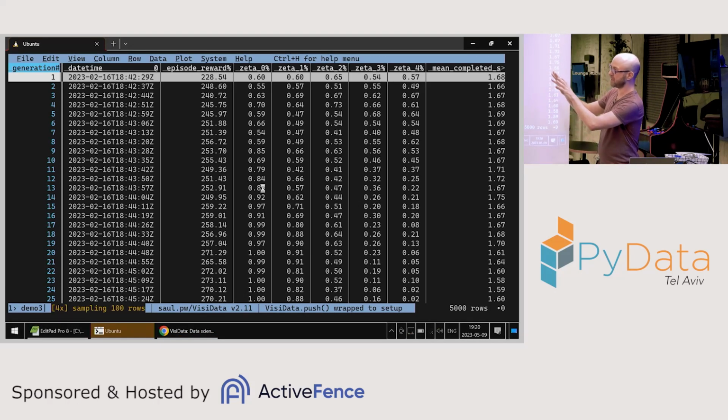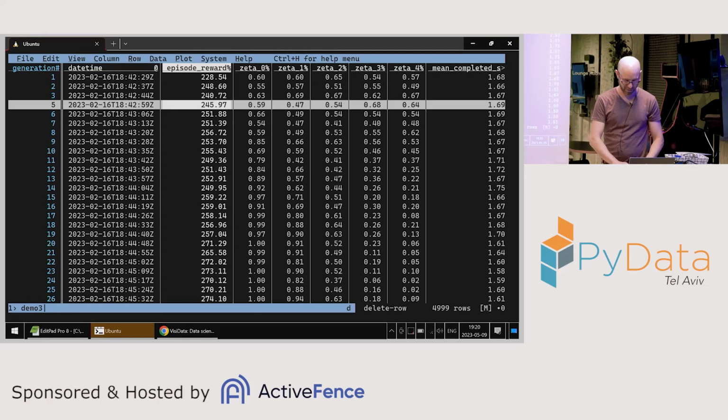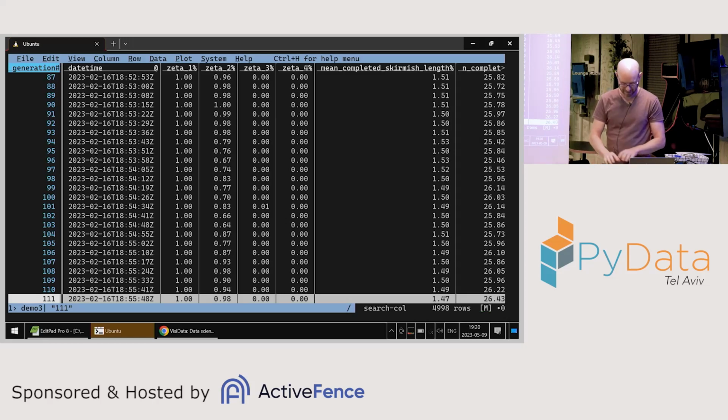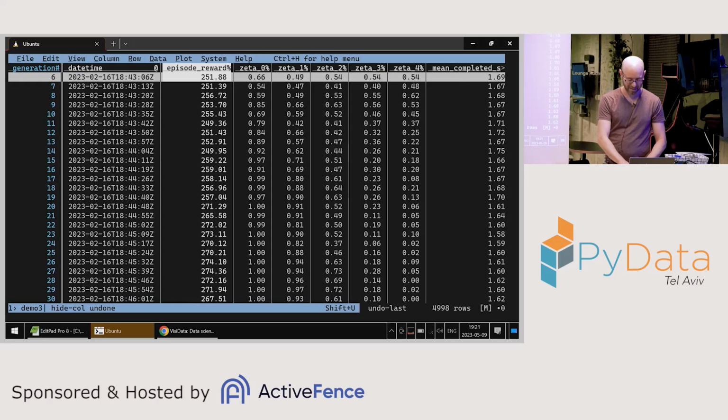So this is now kind of like a spreadsheet. It is kind of like Excel in a way: I can move around, I can delete rows and columns, I can edit rows and put stuff in them, and I can do a search, right? Let's talk a bit about pros and cons.